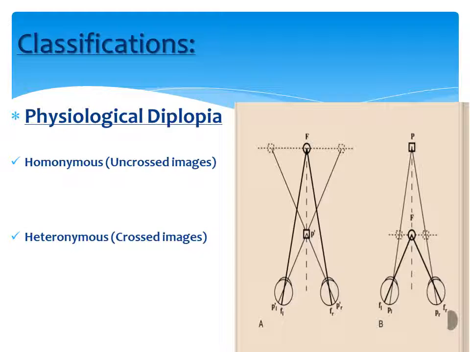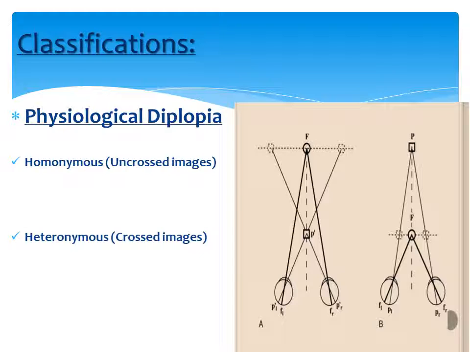Now, one very important point to remember that differentiates physiological diplopia from other kinds of binocular diplopia is that in physiological diplopia, the objects appearing diplopic are non-fixated objects. This is very important because here we are not getting double vision of the object that we are fixating at. The object that we are seeing appears single to us. It is the object lying beyond Panum's fusional space that appears double to us, not the one that we are fixating at.